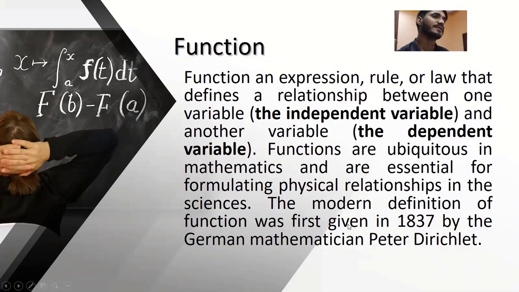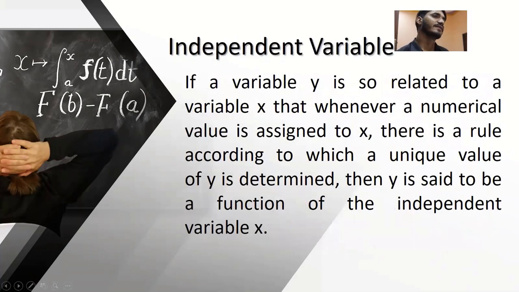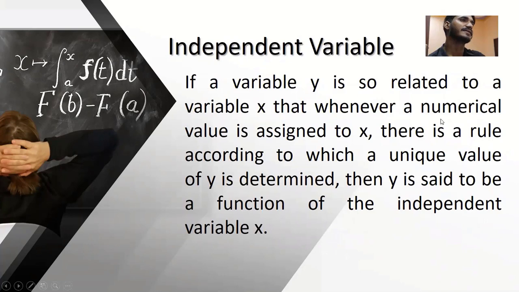Independent variable. If a variable y is so related to a variable x that whenever a numerical value is assigned to x, there is a rule according to which a unique value of y is determined, then y is said to be a function of the independent variable x.